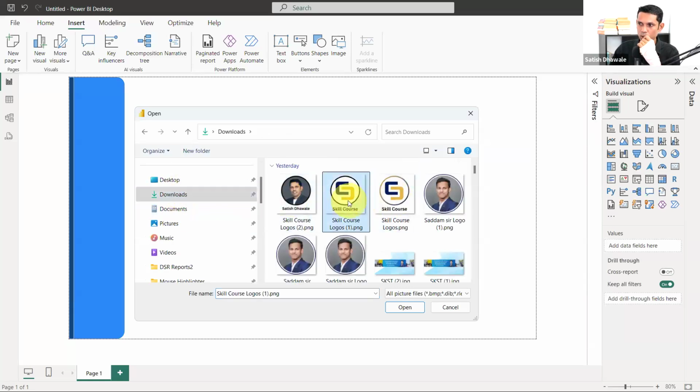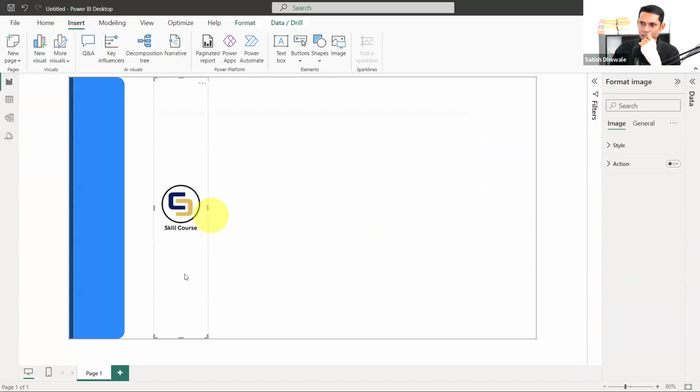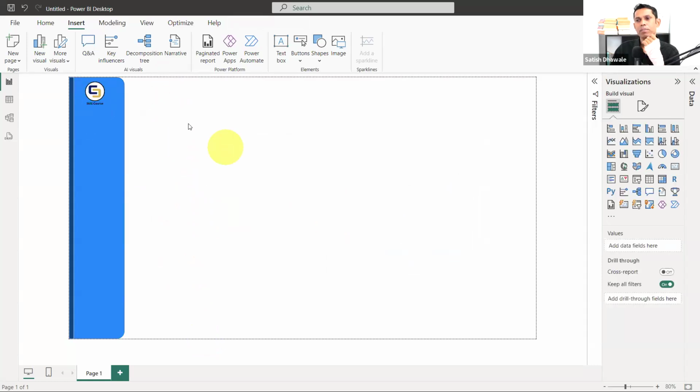Here it is. I'm going to add a logo. This is what I have in my image. You can add your company logo and you can put it down. This is my PNG image that I have.